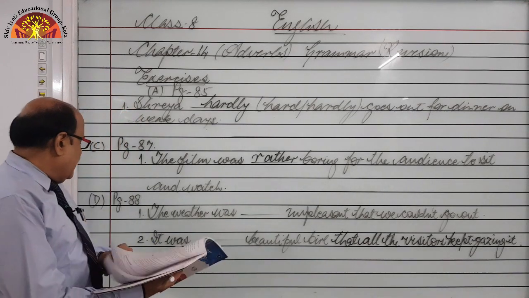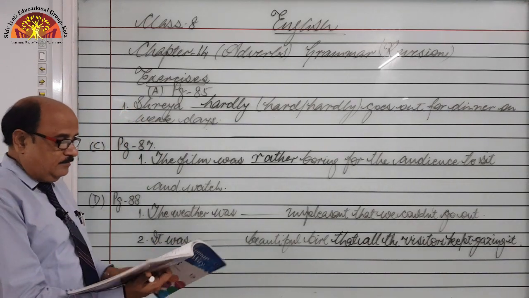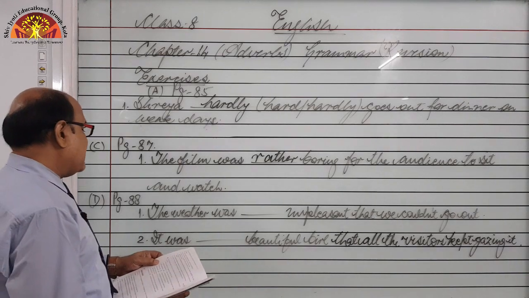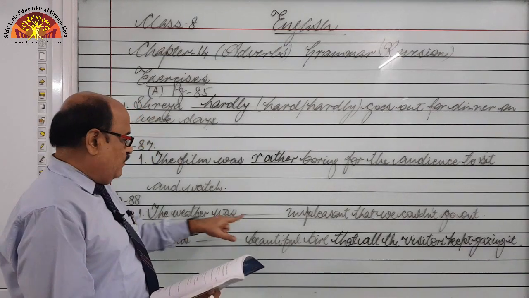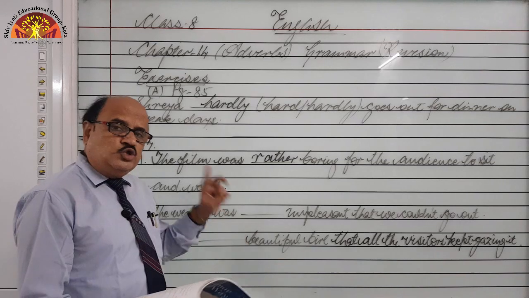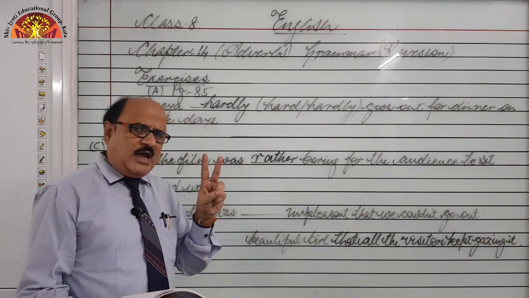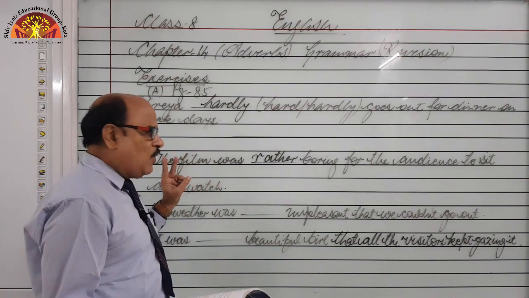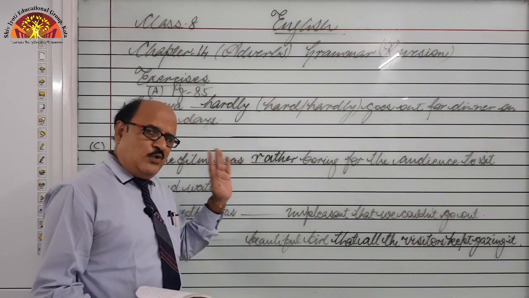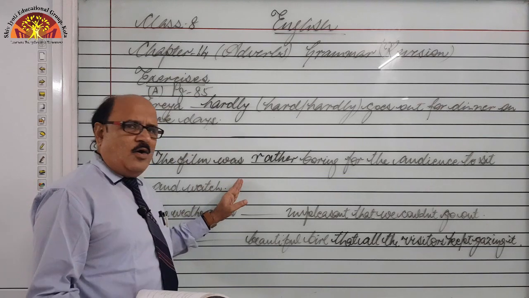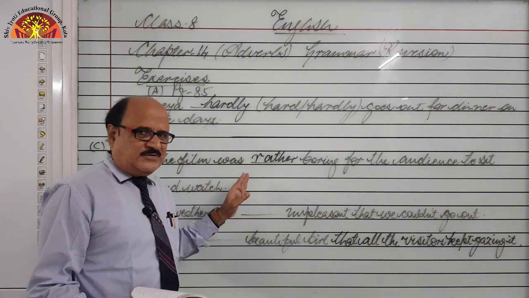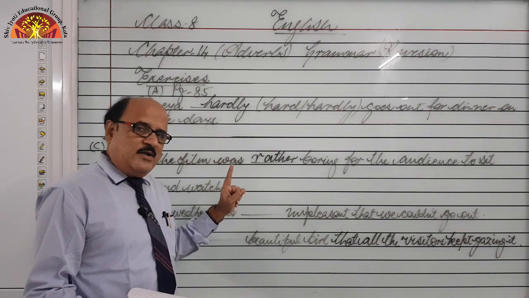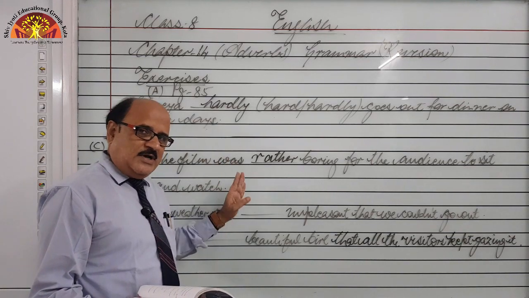Now exercise D, page 88. And the example is: The weather was, just see, two options are there, such and so. Either of them we have to go for, right, so or such. And do you remember I told you the rule? If a or an article is there, we have to go for such, and if an article is not there, we have to go for so.